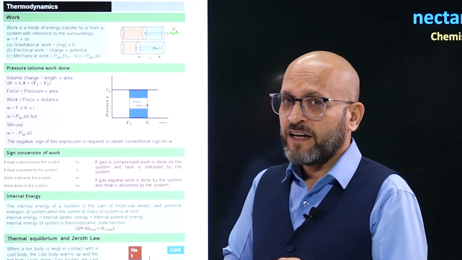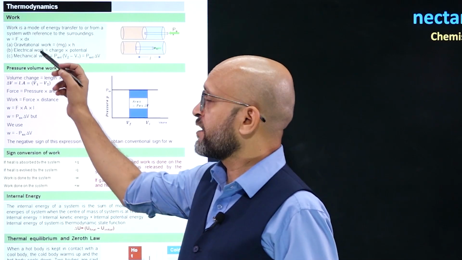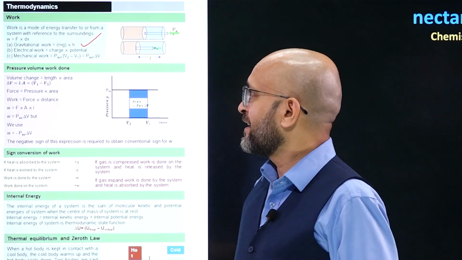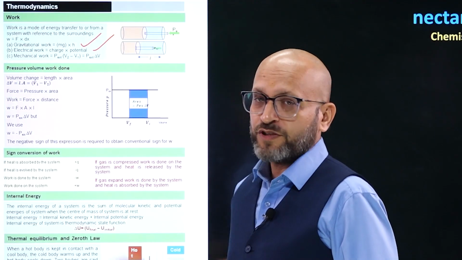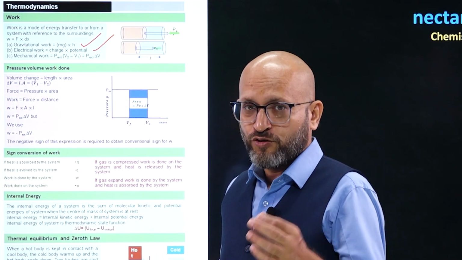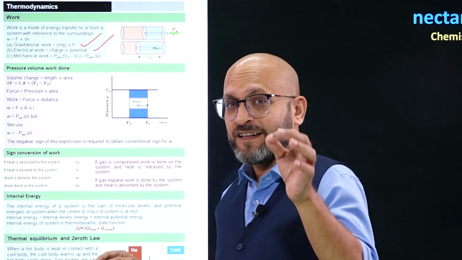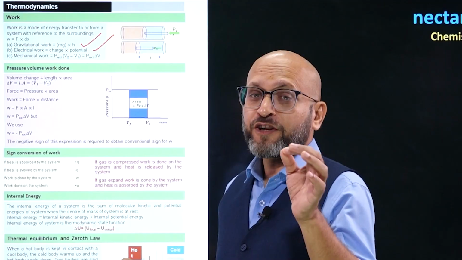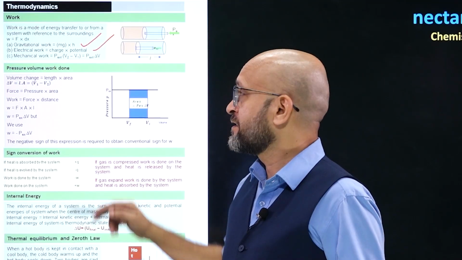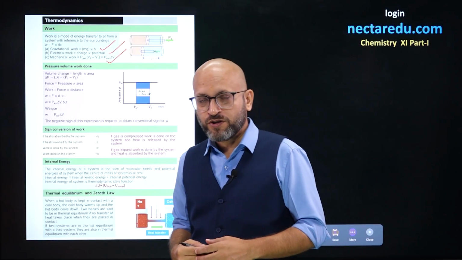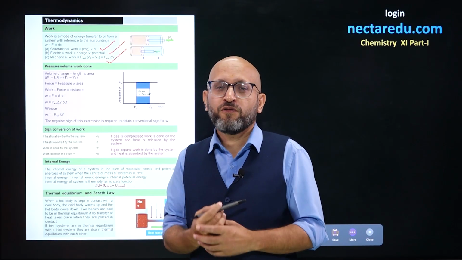And similarly, if you have gravitational work, that is equal to mgh, and electrical work equals charge into potential difference, qV, and mechanical work which we will be studying in chemistry is pressure volume work, that is P delta V. P is external pressure and delta V is change in volume of the gas.